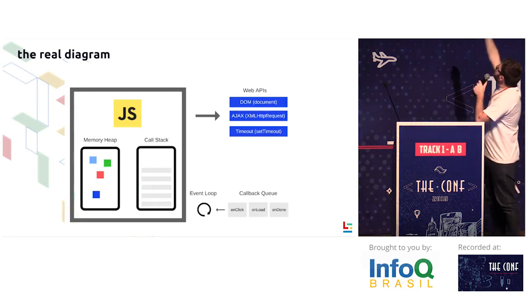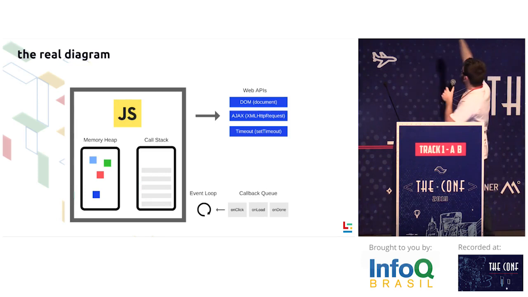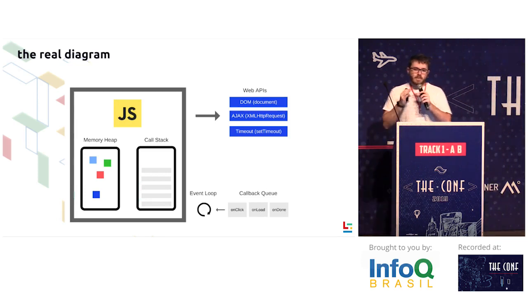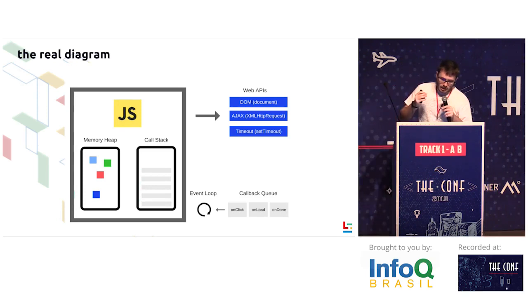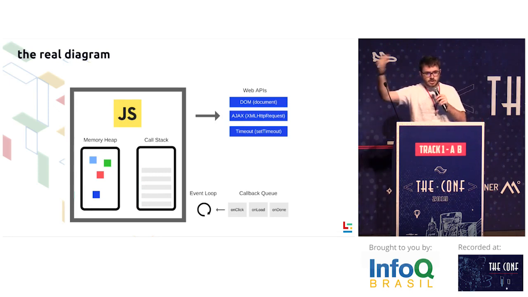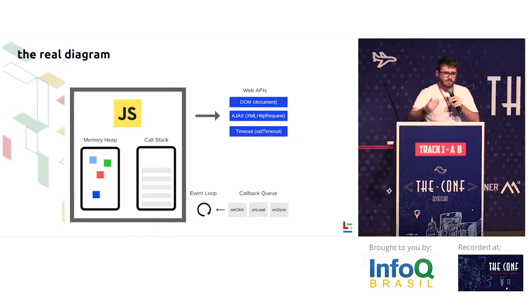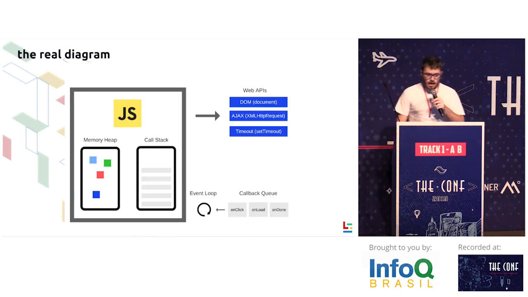So we have these web APIs here, and the event loop and the callback queues. These web APIs are actually what makes JavaScript so great. This can also be called external APIs. In Node, these external APIs are the C++ bindings I just told you about. They provide functions like setTimeout, fs read files, the net package for TCP and UDP sockets, and so on.